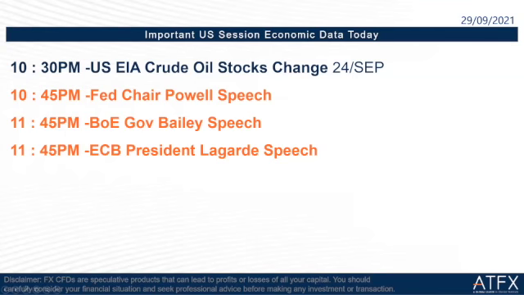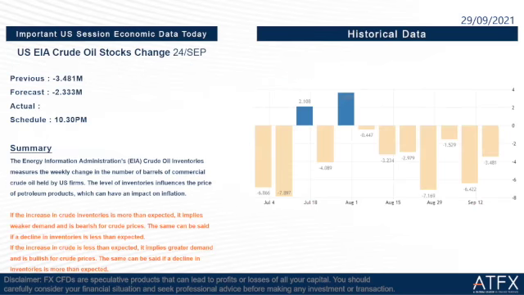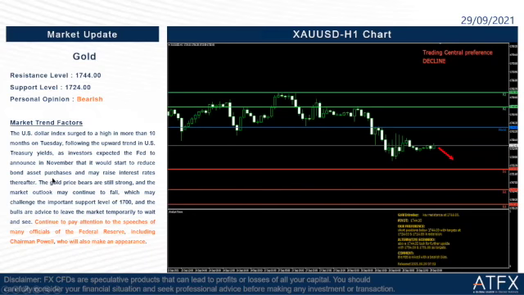Okay, so remember. Now the important economic data is US EIA crude oil stocks change, 24th September. Previous is negative 3.481 million, and the forecast is negative 2.33 million. The data release time is at 10:30 tonight. If the increase in crude inventories is more than expected, it implies weaker demand and is bearish for crude prices. If the increase in crude is less than expected, it implies greater demand and is bullish for crude prices.